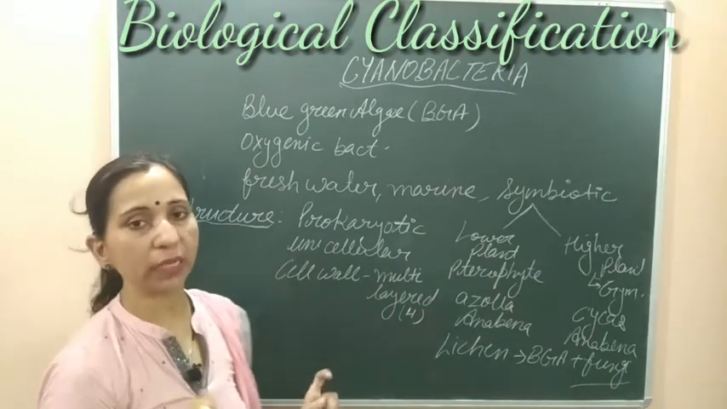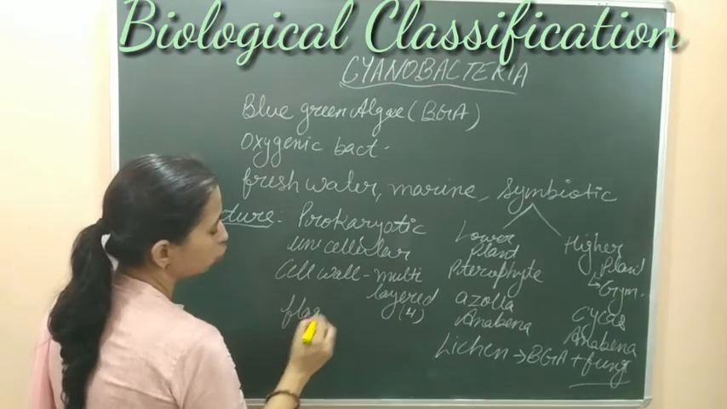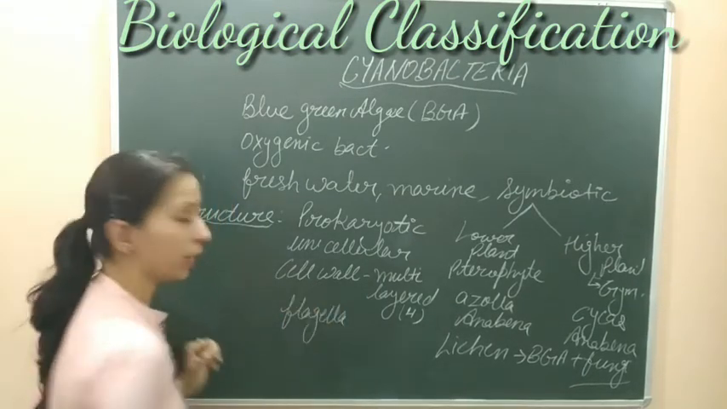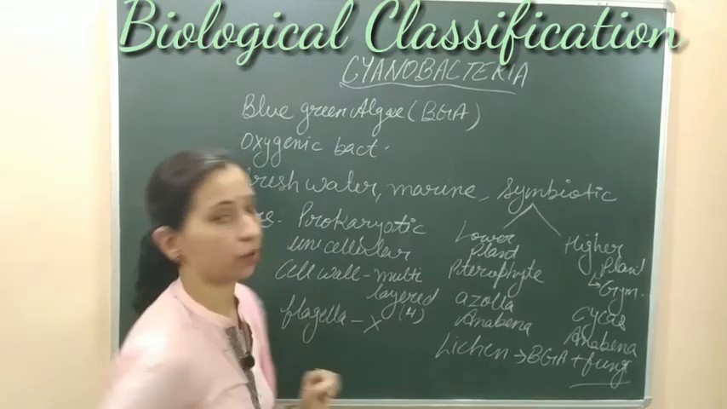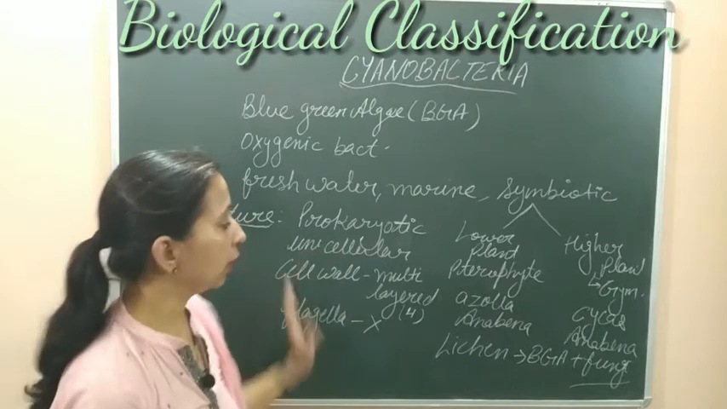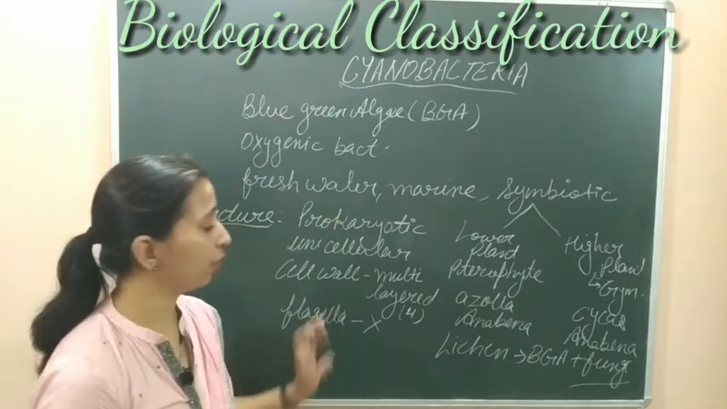One more difference which we can find here is the presence of flagella. In the case of true bacteria, flagella are found, but in the case of cyanobacteria, flagella are not found in any life form. इनकी life में किसी भी stage पे flagella present नहीं होती. These are some differences.